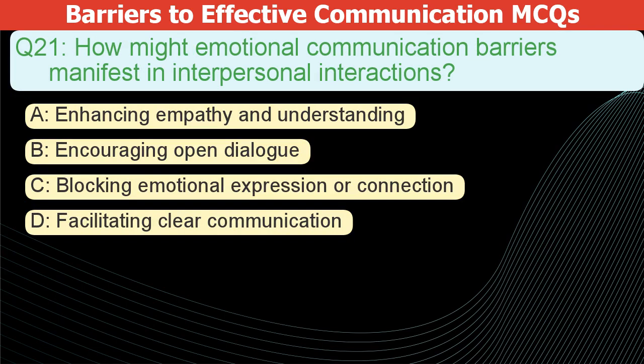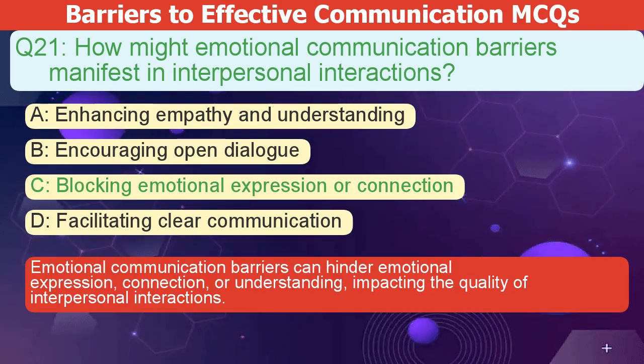How might emotional communication barriers show up in our interactions with others? A. Enhancing empathy and understanding. B. Encouraging open dialogue. C. Blocking emotional expression or connection. D. Facilitating clear communication. The correct answer is C. Emotional communication barriers can hinder emotional expression, connection, or understanding, impacting the quality of interpersonal interactions.